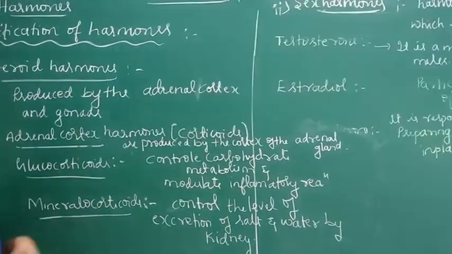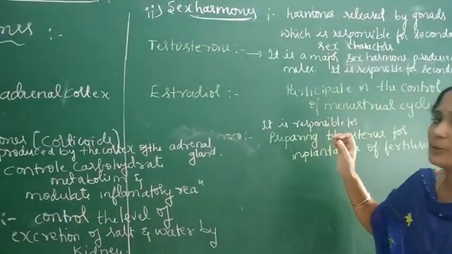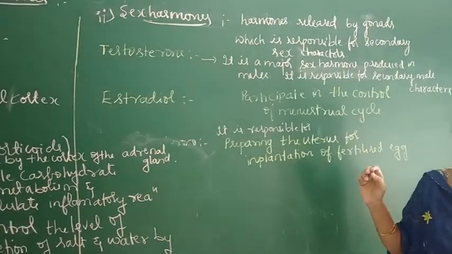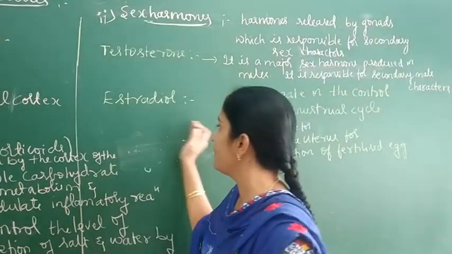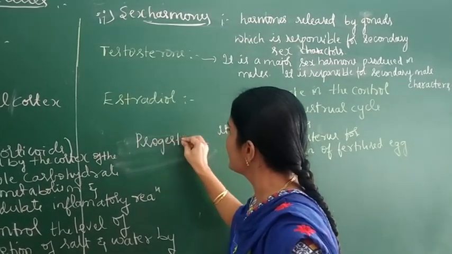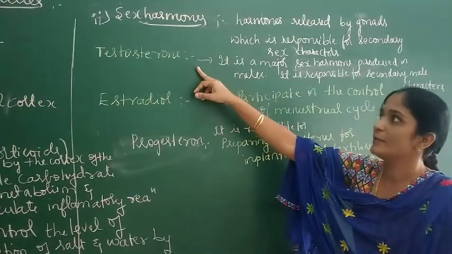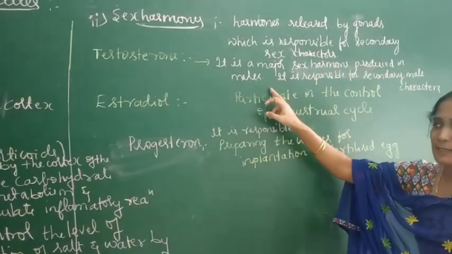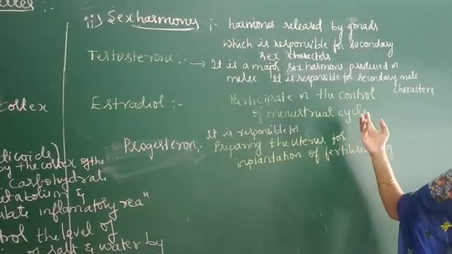The next type is sex hormones. These hormones are released by the gonads and are responsible for the secondary sex characters. Examples for sex hormones are testosterone, estradiol, and progesterone. Testosterone is a major sex hormone produced in males. It is responsible for secondary male characters like deep voice or facial hair, etc.